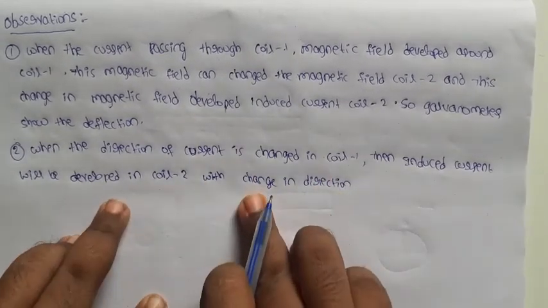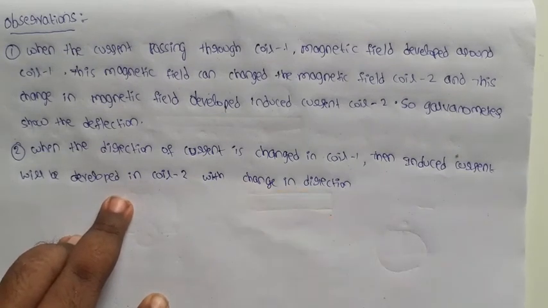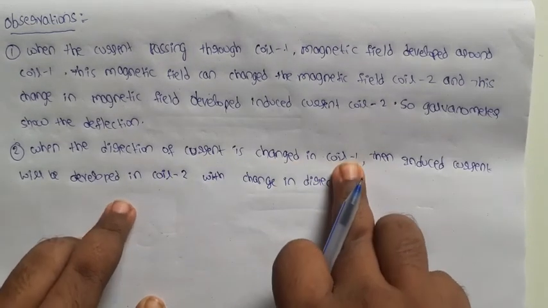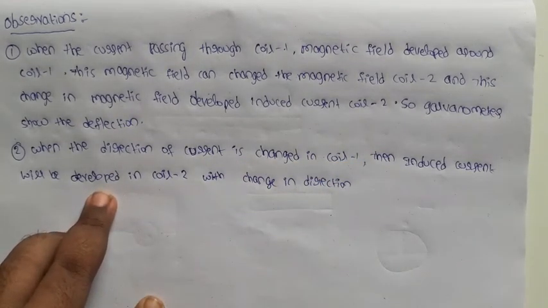Here the current direction is reversed. Why? Because we are changing the current direction in coil 1, so the induced current direction is also reversed.